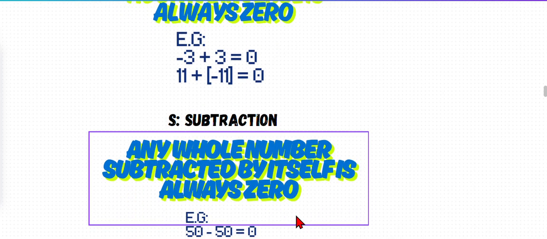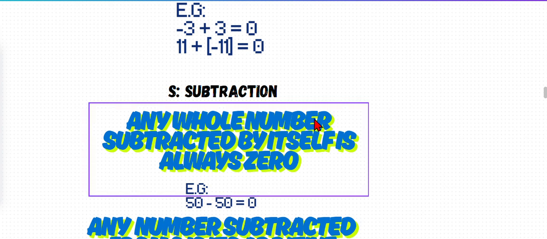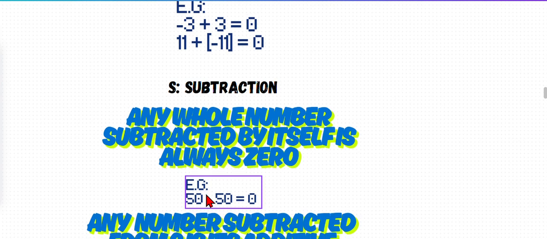Now the final one is S for subtraction. Any whole number subtracted by itself is always 0, just like I told you, 11 minus 11 is 0. Example, 50 minus 50 is 0. Everyone knows that.